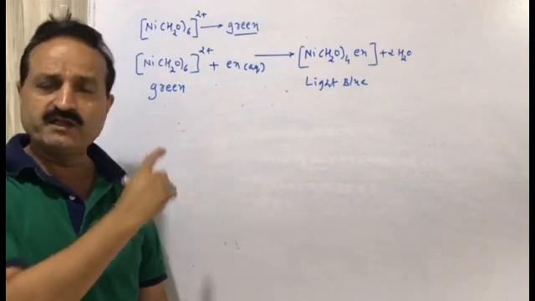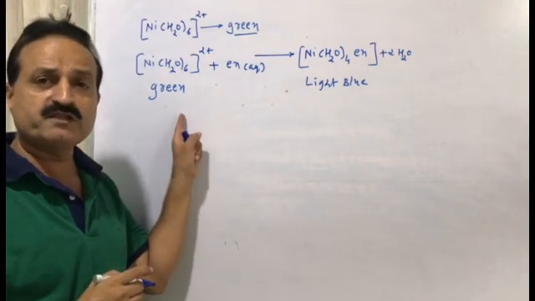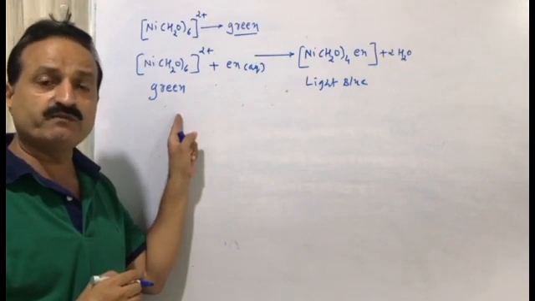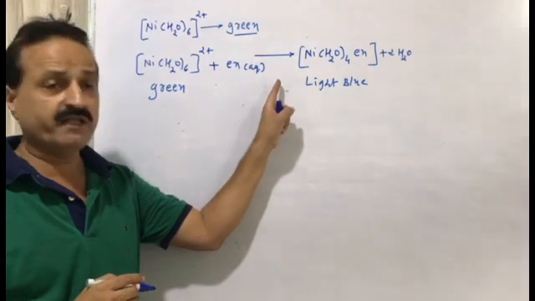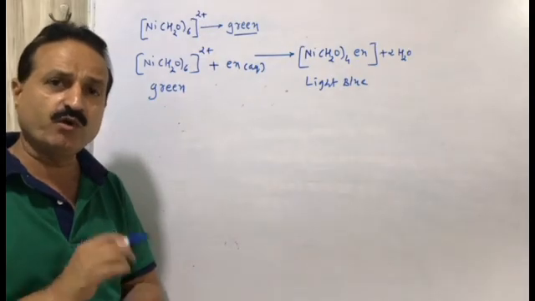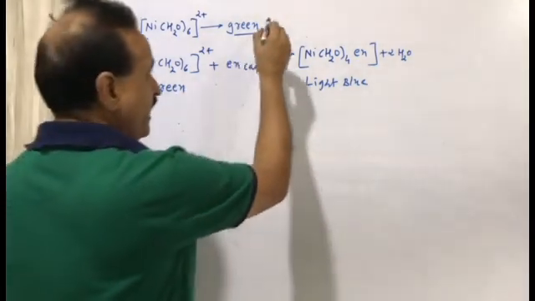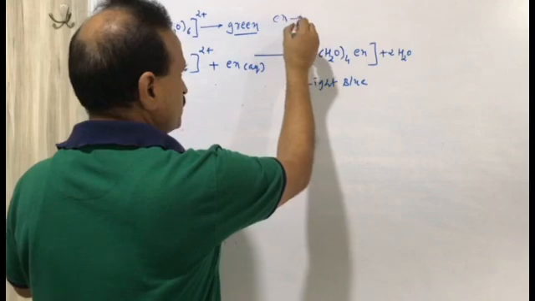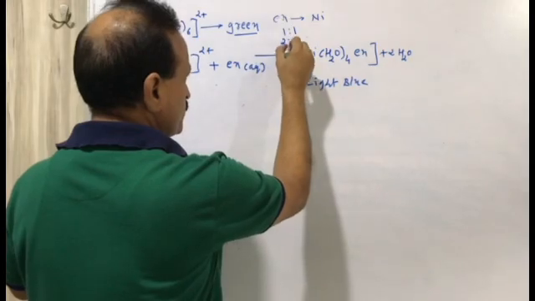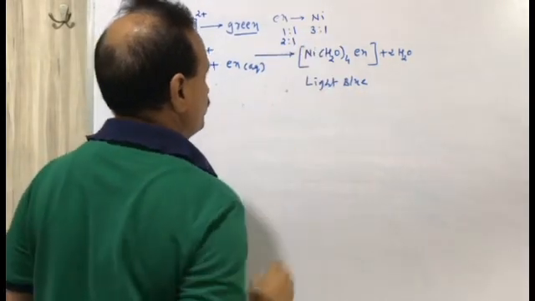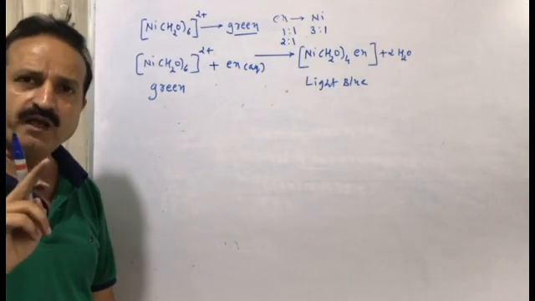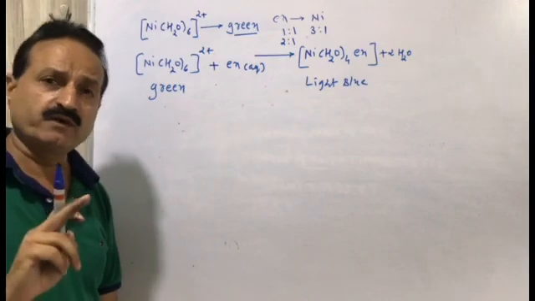The original complex has 6 H2O molecules and no didentate ligand ethane-1,2-diamine. When we add ethane-1,2-diamine, the color changes. The ratio of en and nickel can be 1:1, 2:1 and 3:1. We have taken 1:1, that is, 1 nickel and 1 molecule of ethane-1,2-diamine.